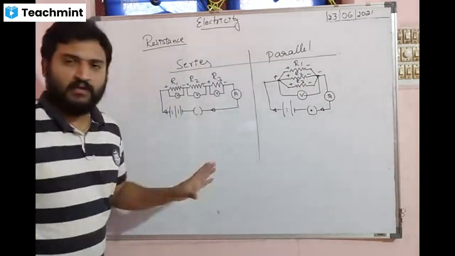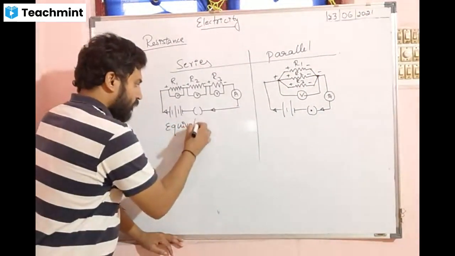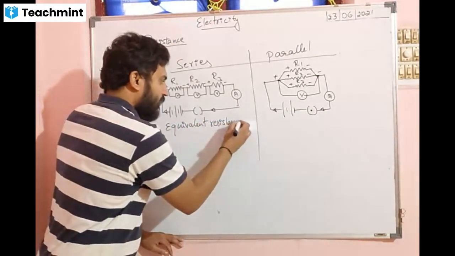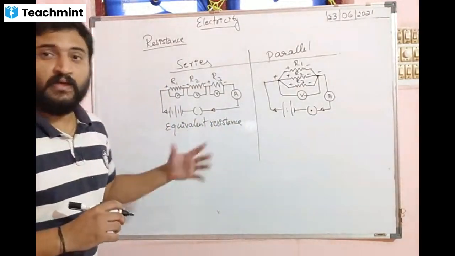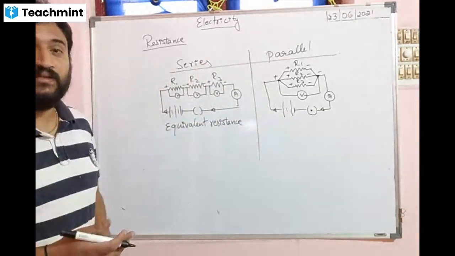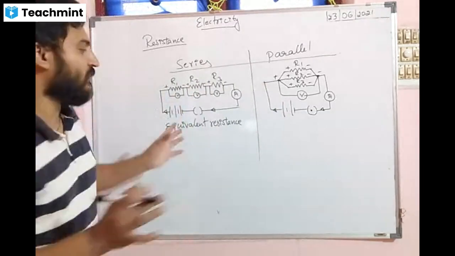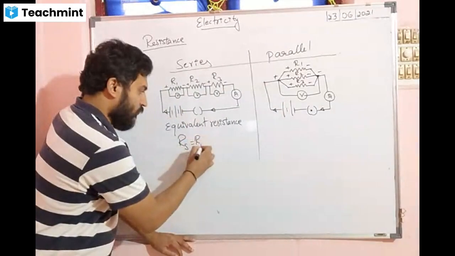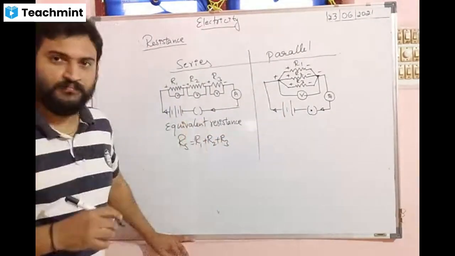Here to find the equivalent resistance, what do we call this? Equivalent resistance. What is the equivalent resistor? If you take the three and put in a single resistor, how much should you put? That is a question. It is called equivalent resistance. That is given by Rs is equal to R1 plus R2 plus R3.